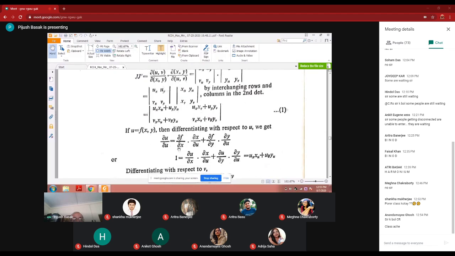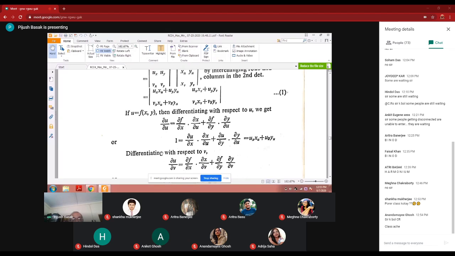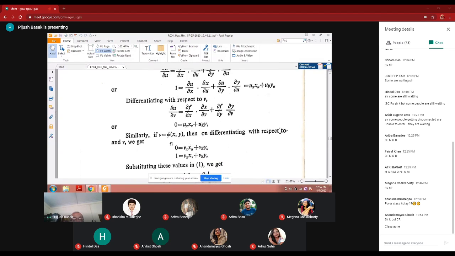If U is a function of XY, then differentiating with respect to U, we get this, and differentiating with respect to V, we get this one. Similarly, if V is a function of XY, differentiating with respect to U and V, you will get this.